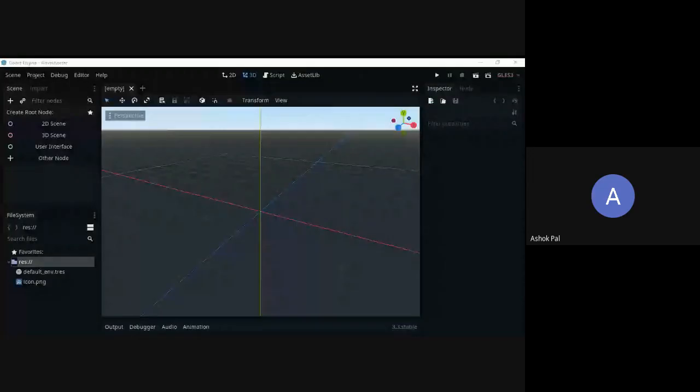One second, because that project selection screen just went out now, so the sharing stopped. Let me share it again. Okay, so now you can see the interface. You can see the interface of Godot. Everyone, please tell me in the chat if you have any doubts, any issues, so I can do something about it. Okay, I think you can see it properly.